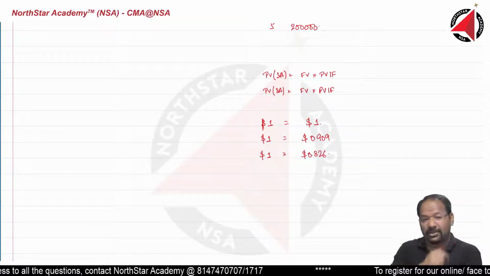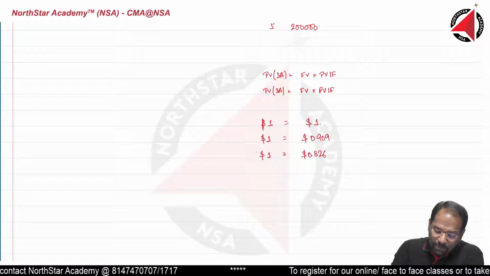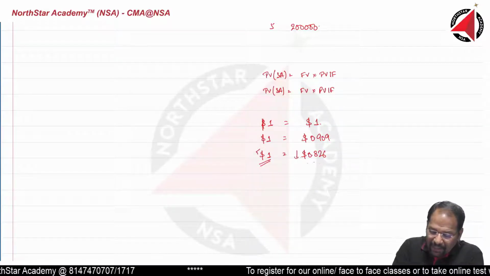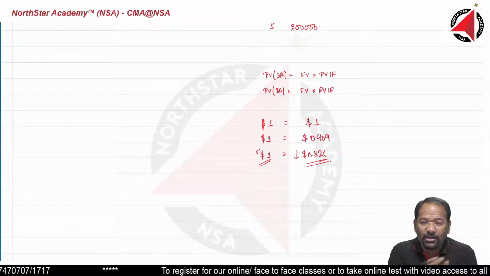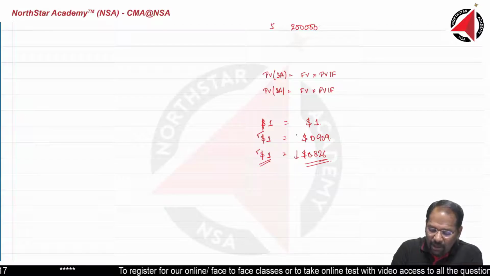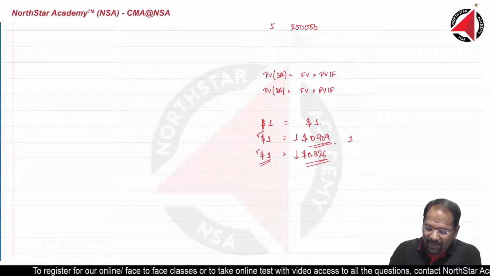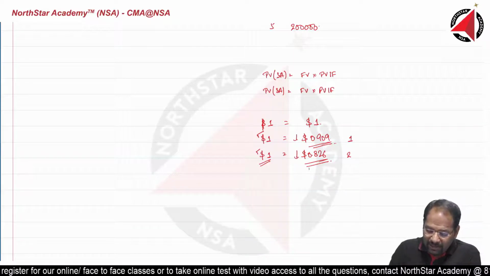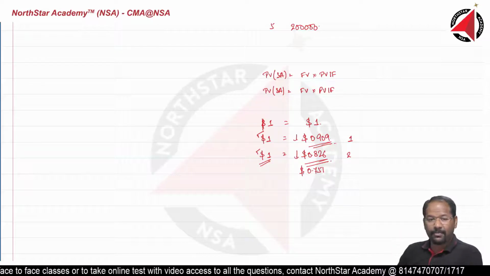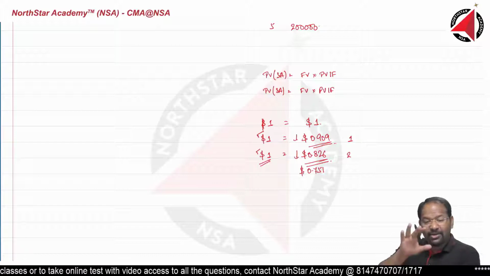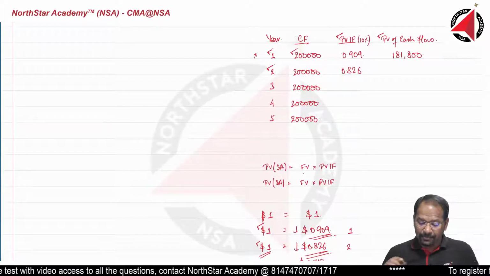$0.826 after 2 years. In other words, after 2 years, the value of $1 will fall and become 0.826 dollars. The value of $1 will fall and become 0.909 after 1 year. So after 1 year, this will be the value. After 2 years, this will be the value. After 3 years, it will be $0.751. Like this, the value will keep falling. Same $1, the value of $1 will fall. Able to understand? Same thing is happening here.